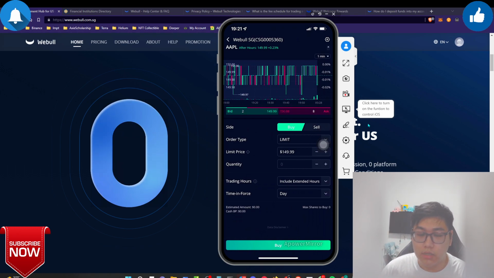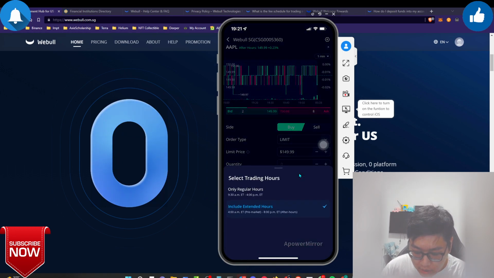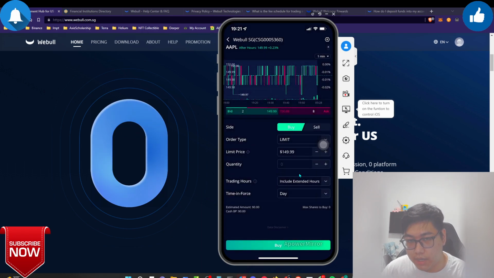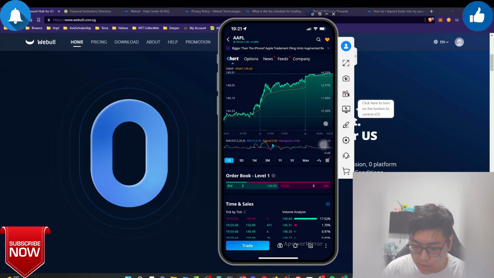But of course, make sure the market is open before you do any trades, because if the market is not open, you can't really trade on anything. So here you can see right now it includes the extended hours. If you want to trade after market, the price and the spread might be slightly different, and after that, from there, this is a fair warning. Over here I would say it is very simple to understand the platform.